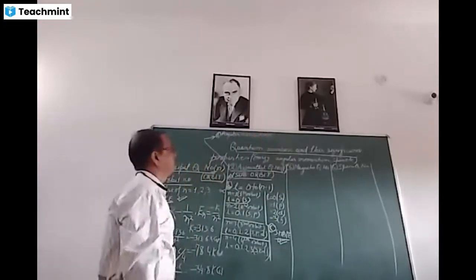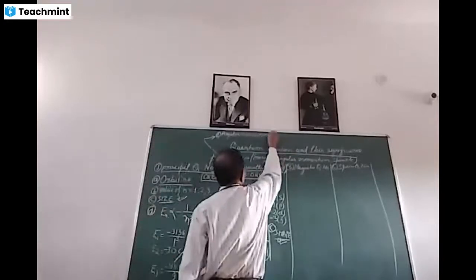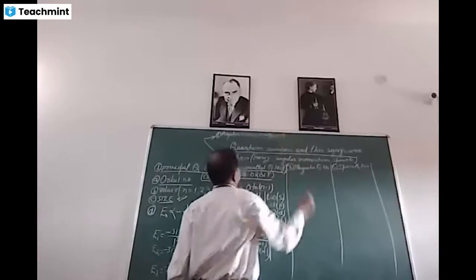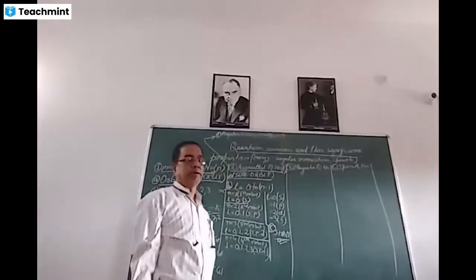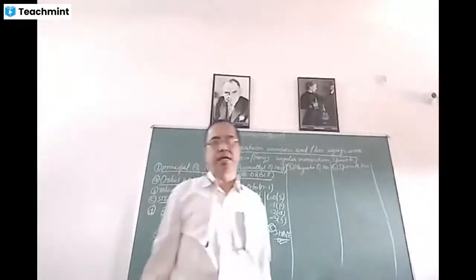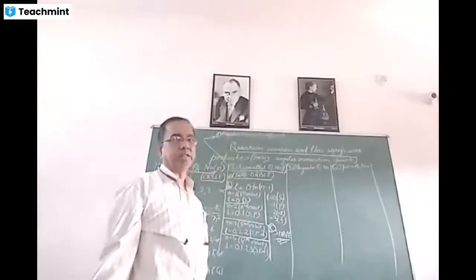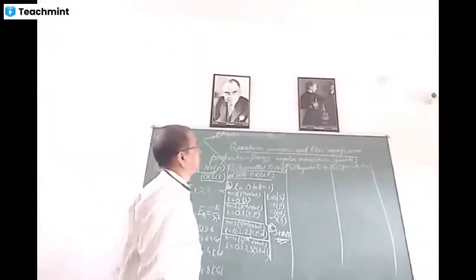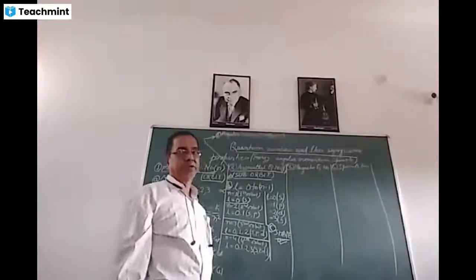And as you know, angular momentum is represented by m into v into r. Angular momentum is for such a particle which moves in a circle, which has circulatory motion. m is the mass, v is the velocity, and r is the radius.